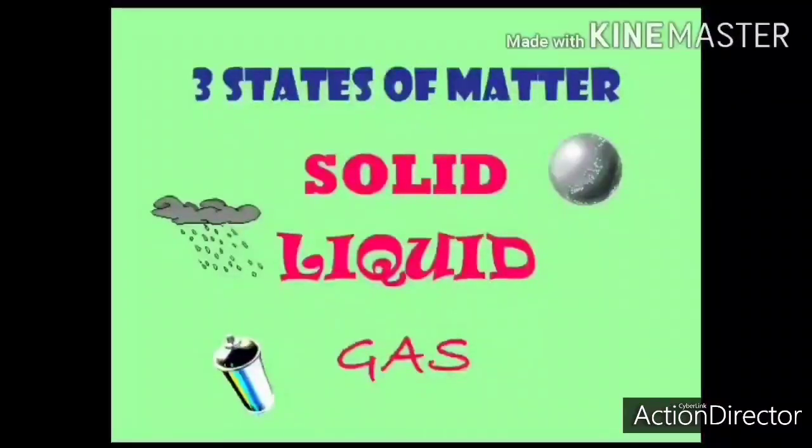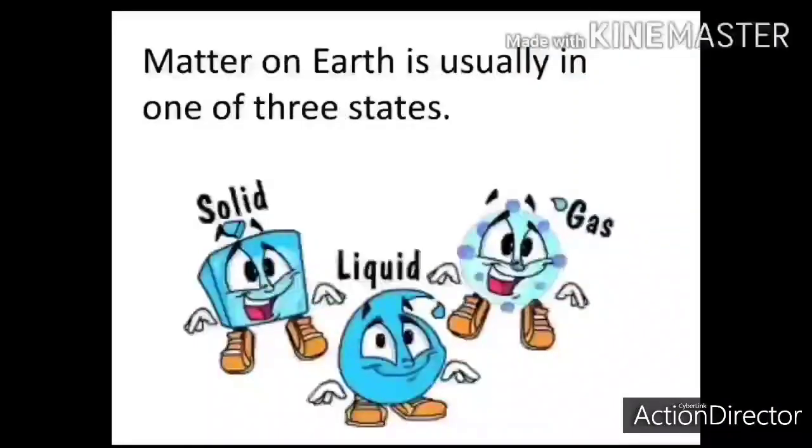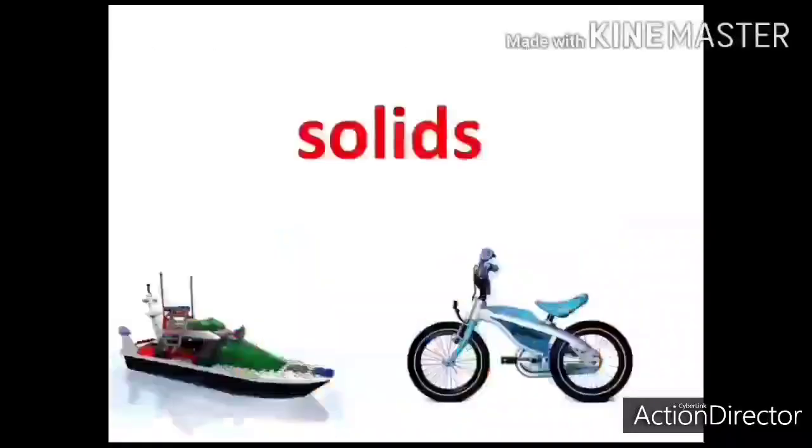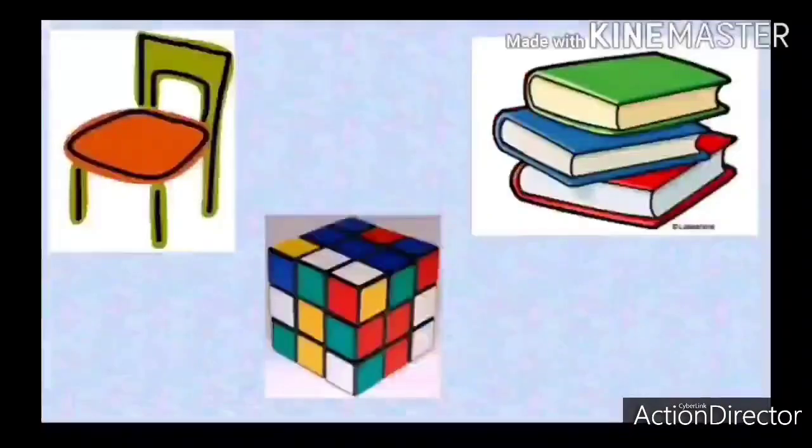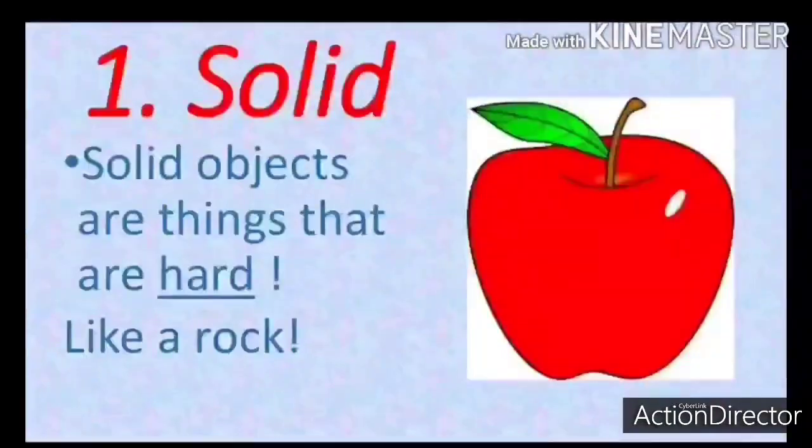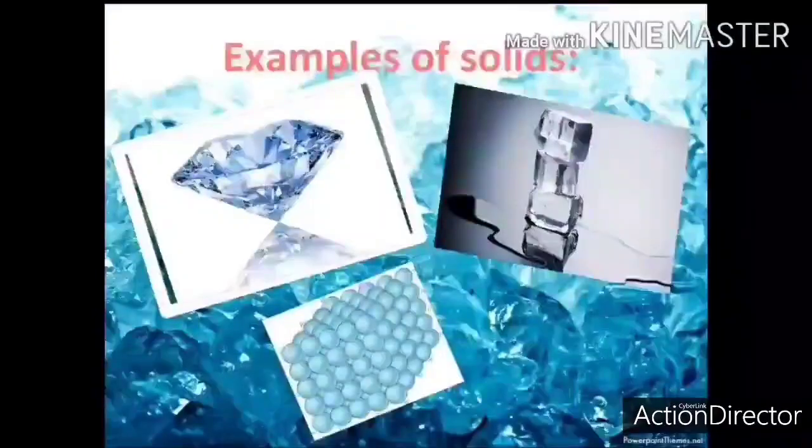That is, on earth, these are the three states: solids, liquids and gas. So let's talk about solids. Examples: a chair, a book, a copy, a toy, a pencil. All these are examples of solids that you can touch and feel the weight of. Solid objects are things that are hard, like a rock. More examples of solids are ice and a stone, where the molecules are compactly arranged.